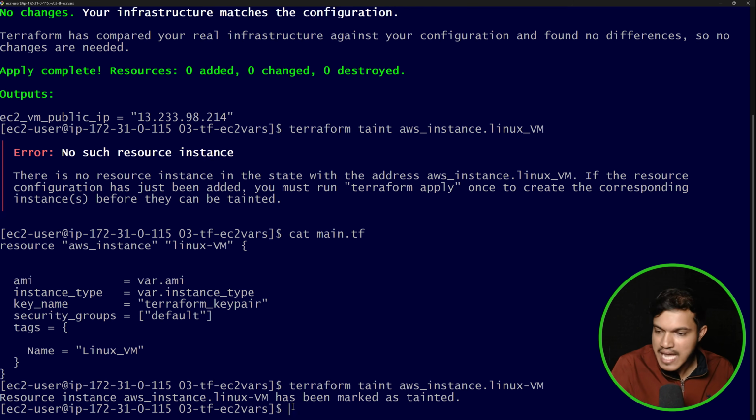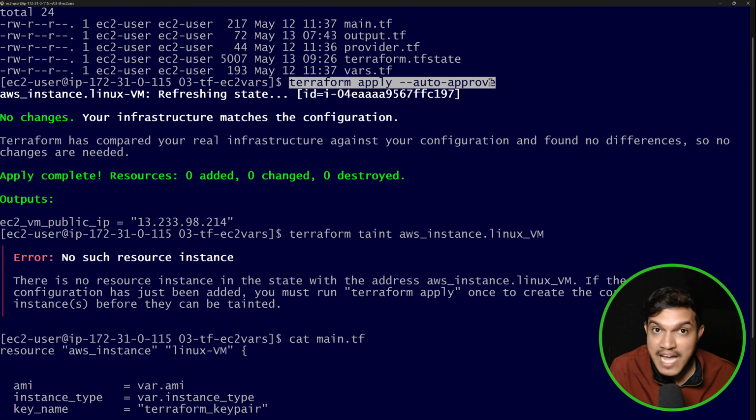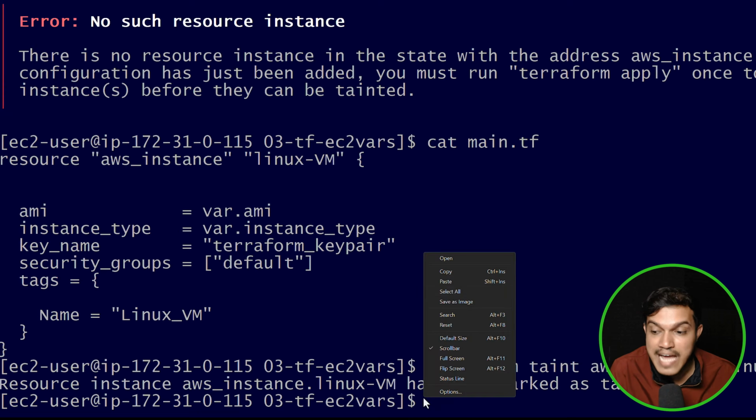It will take some time, and you'll be getting one message here. You can see here resource instance aws_instance.Linux VM has been marked as tainted. Marked as tainted means now if you just rerun this once again, I'm not destroying that. I have not used terraform destroy. I'm not making any changes in the existing main.tf. Nothing I'm doing. Okay. I would like to just rerun this once again after I apply taint.